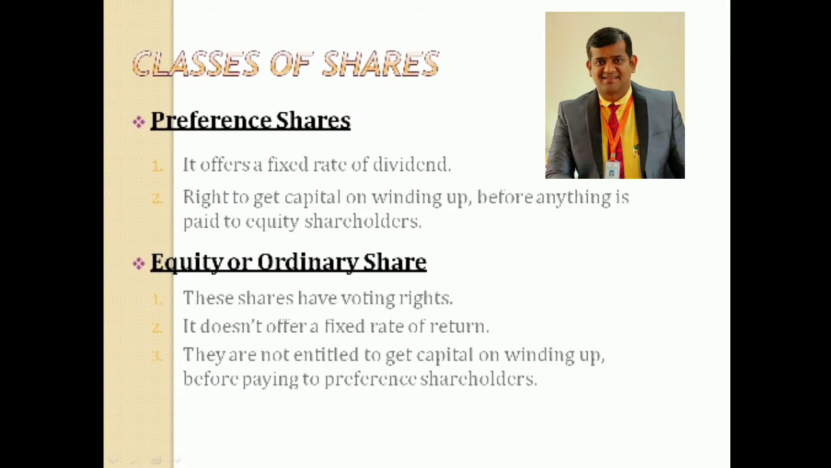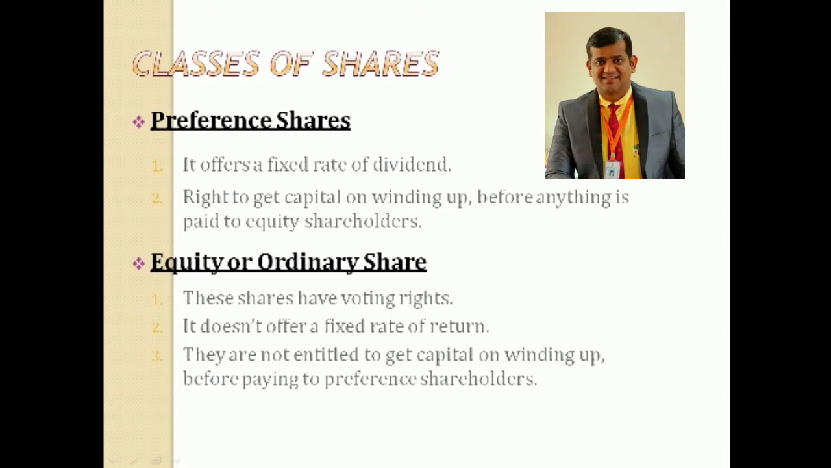So that is nothing but a fixed rate of profit they are entitled to get. So that is number one, during the life of the company. It means that only after payment of dividend to preference shareholders, the surplus, if any, can be used for paying dividend to equity shareholders. So try to understand. This is the point I am highlighting from the beginning of this class.